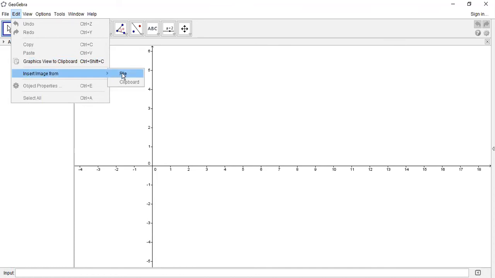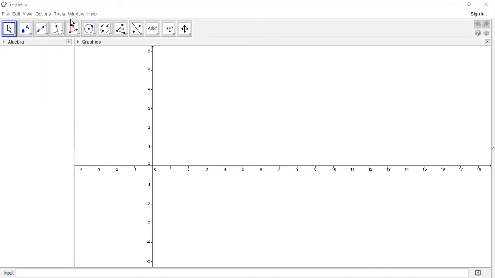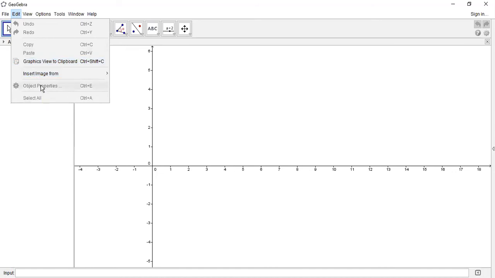If your file is ready, or from a file you want to insert any images, you can insert them by using the file or from the clipboard also. Clipboard is nothing but what? I explained that the clipboard is nothing but whatever contents we copied, deleted, or cut; all of that is added in the memory of the clipboard, and that's why these tools are using it. The next, we can go for object property.